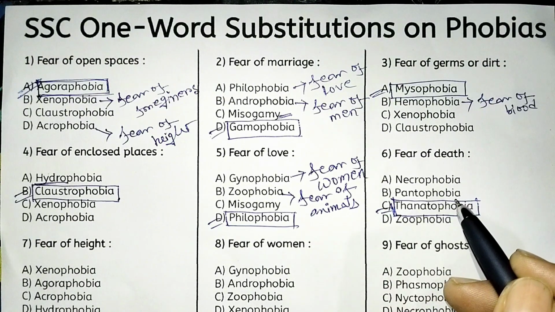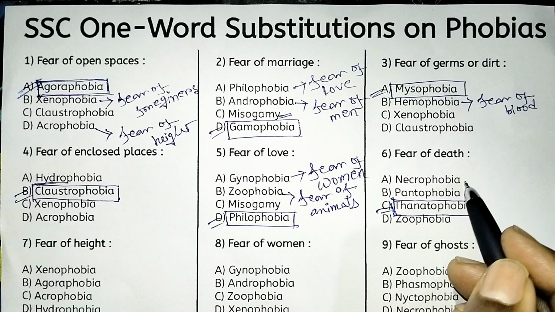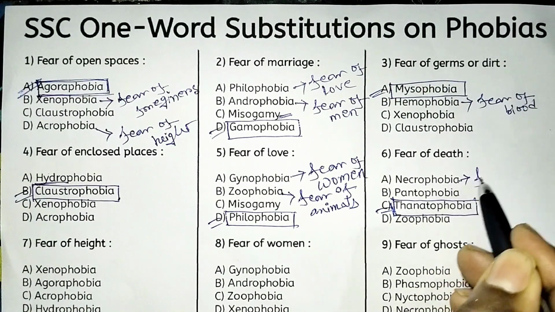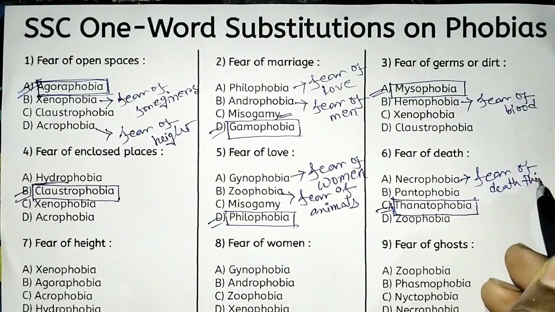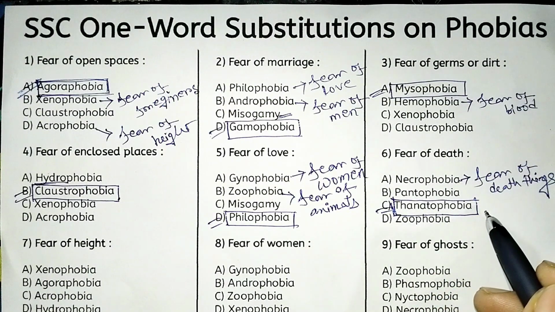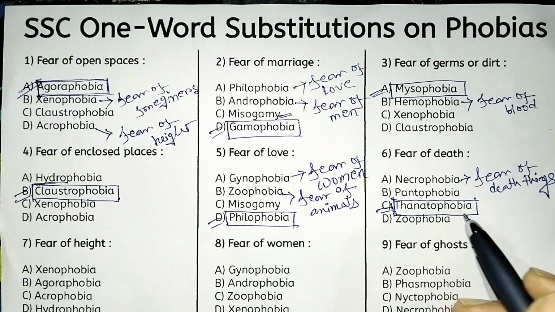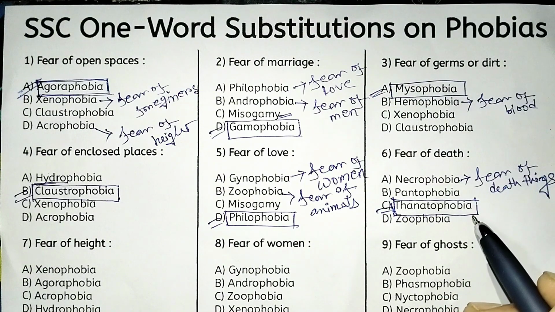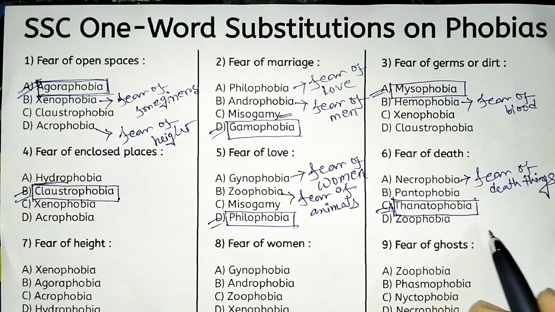So look at the other options. Option A, necrophobia. Necrophobia means fear of dead things or corpses, not fear of death. That's why option C, thanatophobia, is the right answer. And pantophobia suggests fear of everything. Pan means a lot of, plenty. So pantophobia suggests fear of everything. And zoophobia means fear of animals.